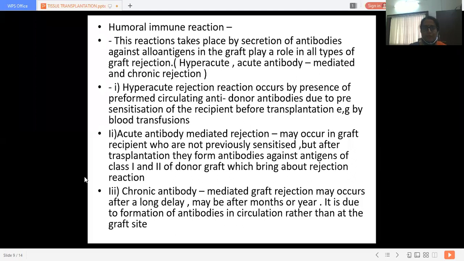So we discussed the cell-mediated immune rejection reaction. That is how the CD4 and CD8 cells act against the transplanted tissue by various reactions.